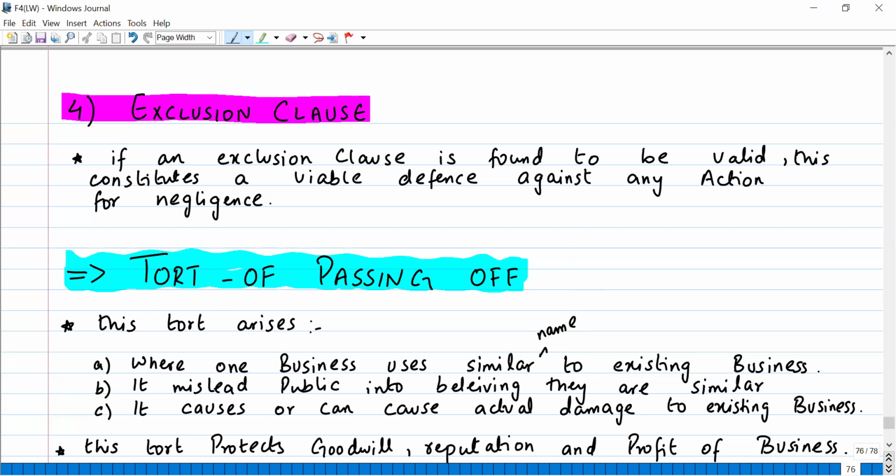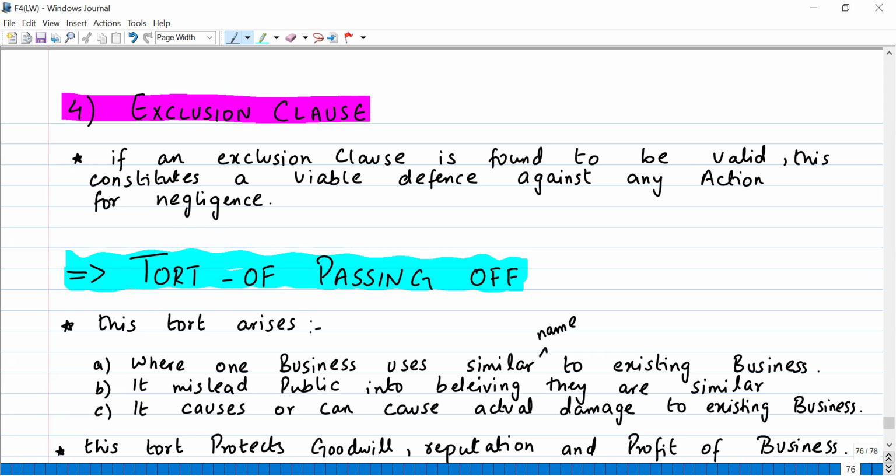Now there are three things that need to arise if you want to be successful in a tort of passing off case. Let's say there's a new company, and it uses a name that is similar to some other company. For example, one company's name is Buttercup Dairy Company, and the other company's name is Buttercup Margarine Company. Now in both companies the word buttercup is used, right?